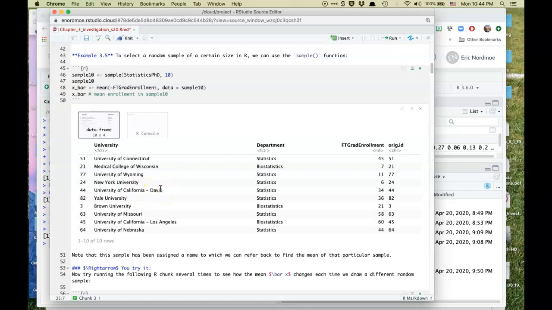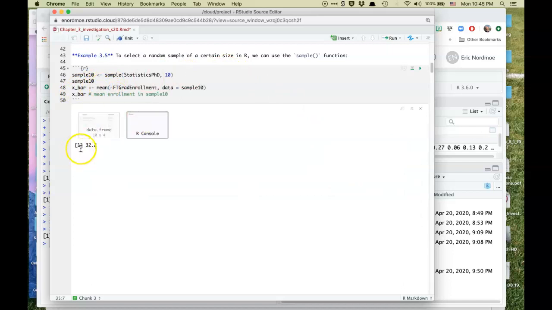This is random, so we're not necessarily going to get the same sample. You'll see the enrollment and the original ID, what row it was in originally. And then we get the sample mean, 32.2. You run it a few more times, you'll see that number changes from sample to sample. It's expected, it's sampling variability, right?